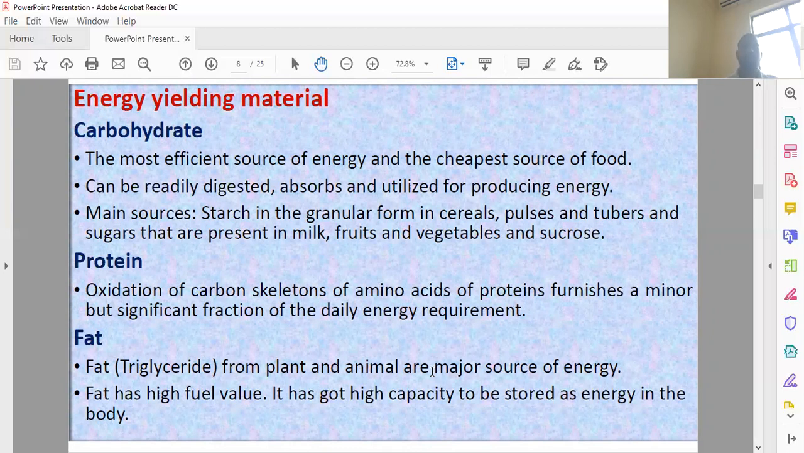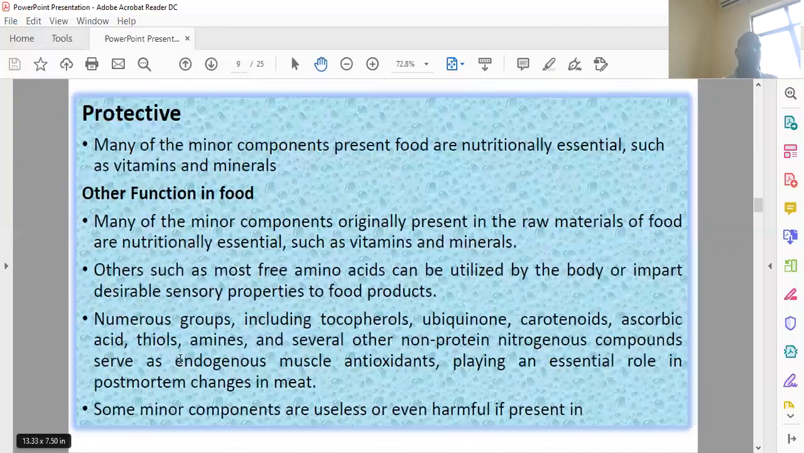The proteins and fats are also sources of energy producing material, but not like the carbohydrates. Fats give more energy per gram as compared to carbohydrate and protein, but they are not efficiently utilized or easily digested as compared to carbohydrate. So it is better to use carbohydrate for the energy purpose.